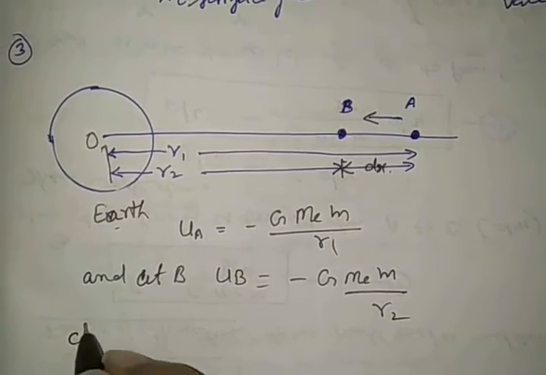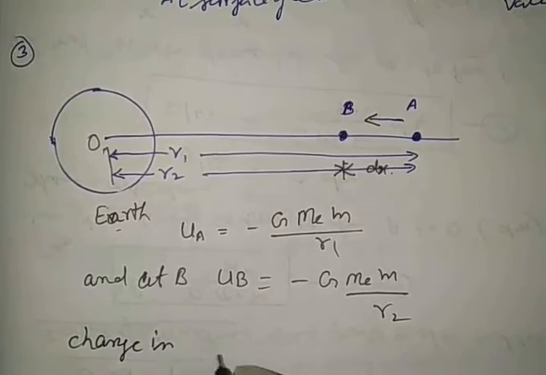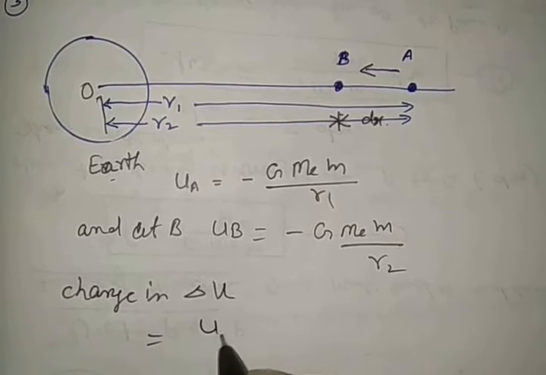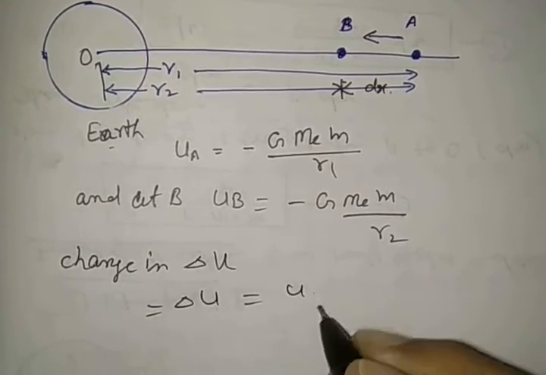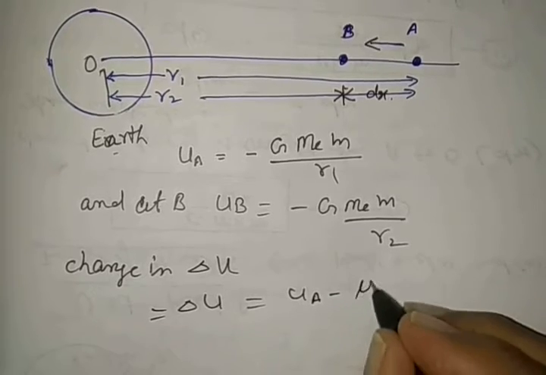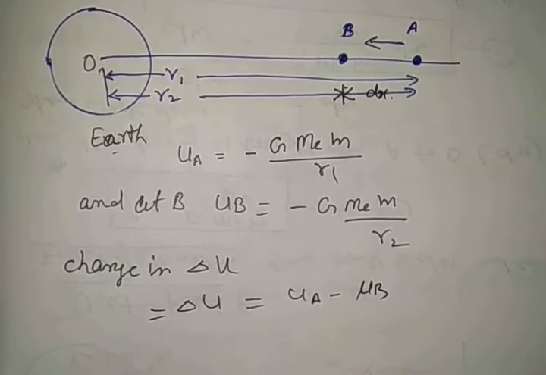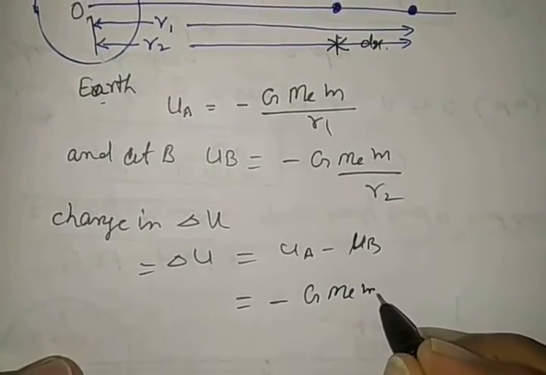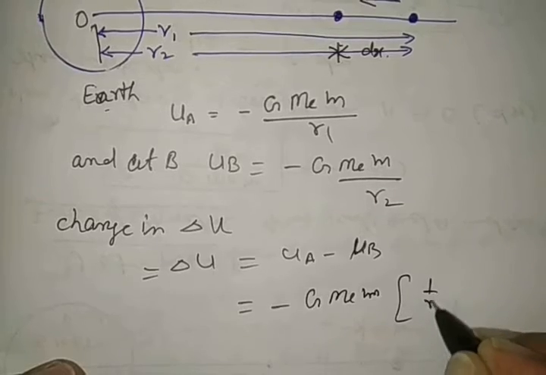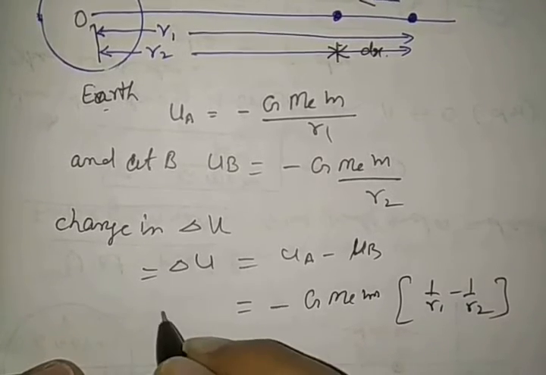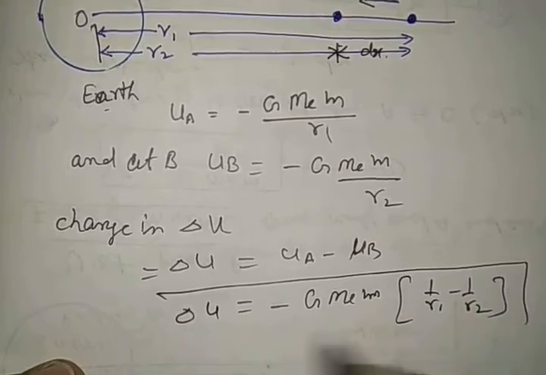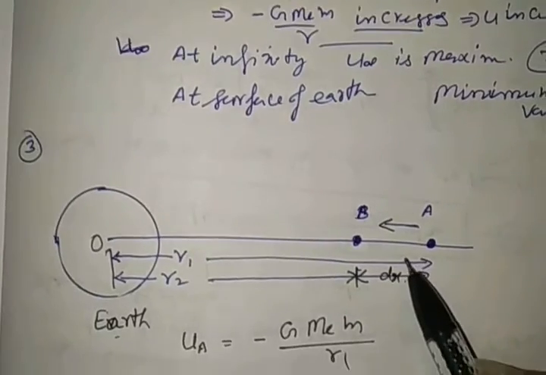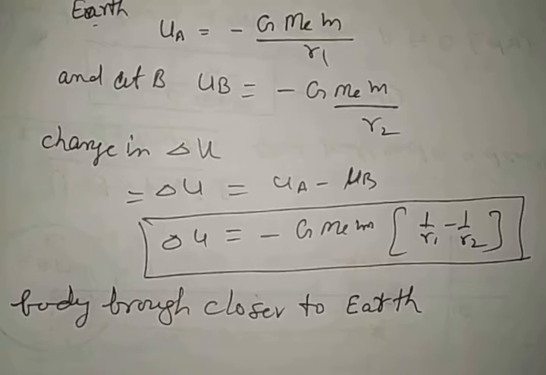Now the change in gravitational potential energy is given by the formula delta U is equal to UA minus UB. So it can be written as minus G MEM times 1 by R1 minus 1 by R2. Now see, in the formula, what happened to this?